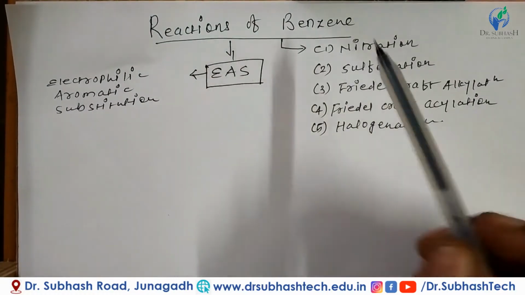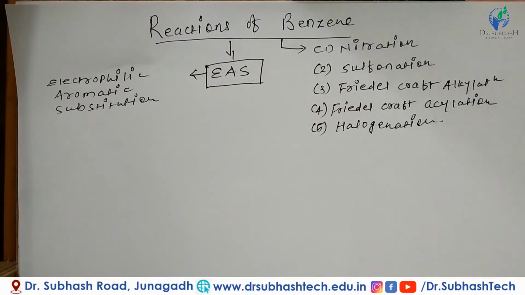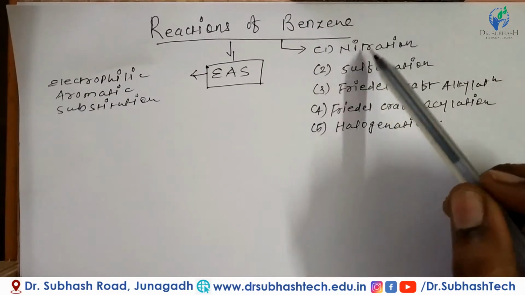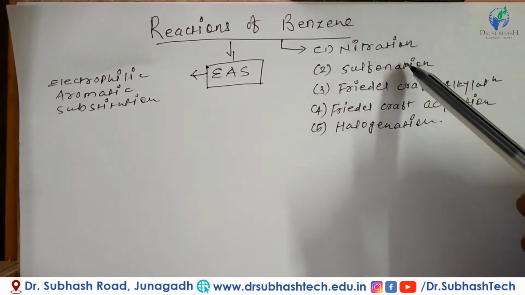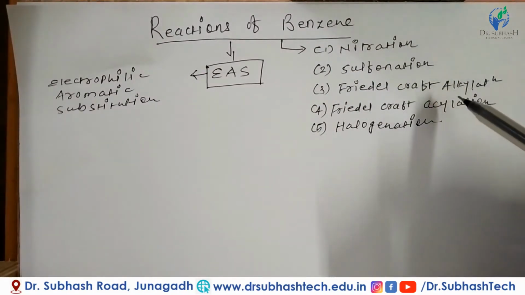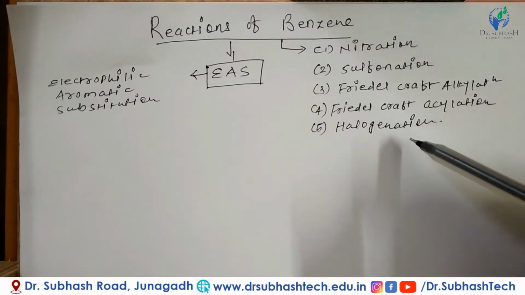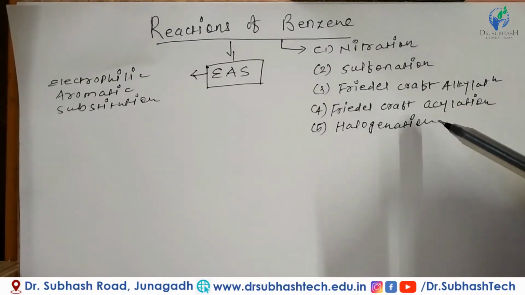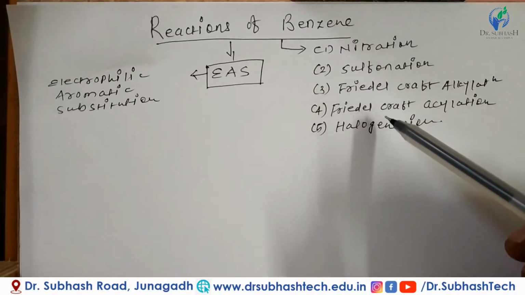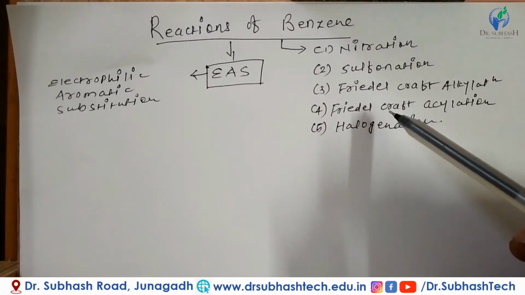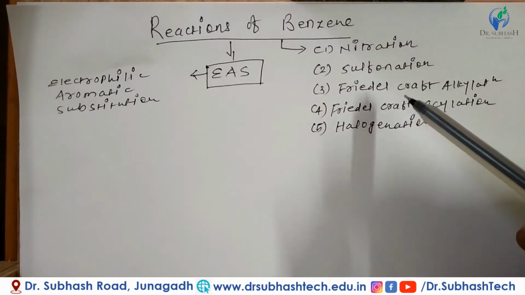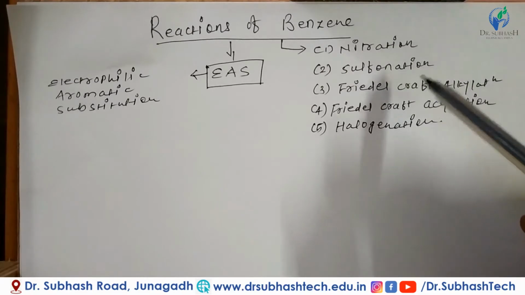Examples of reactions performed by benzene are nitration, sulfonation, Friedel-Crafts alkylation, Friedel-Crafts acylation, and halogenation. These all are examples of electrophilic aromatic substitution reaction of benzene.